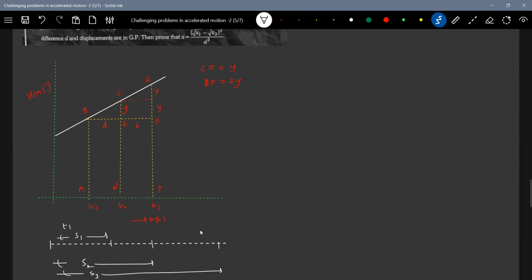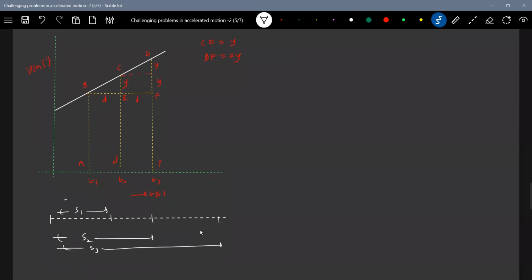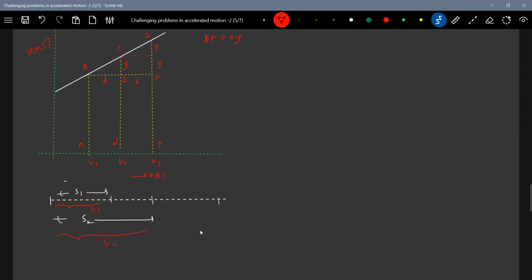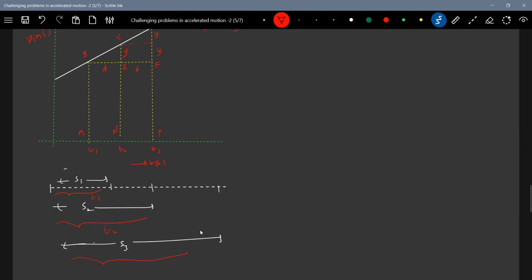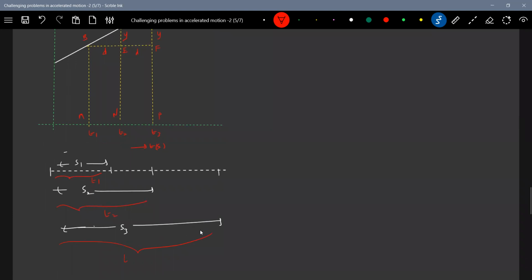This is for what interval of time? T1. Time interval will indicate here. This will be T1. This will be T2. The other will be the total distance. This length will be, this will become S3, and this will become T3. Okay, no. This was the data given.